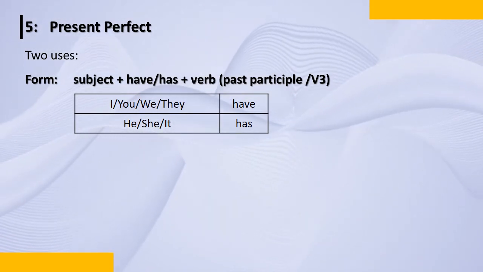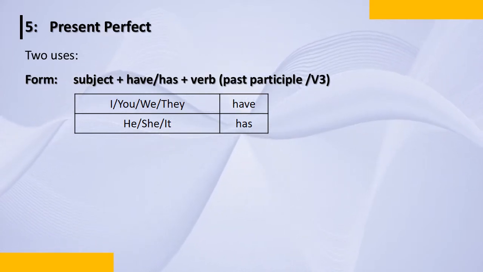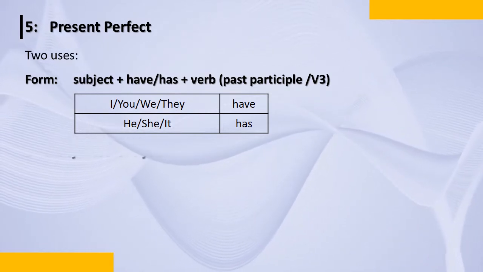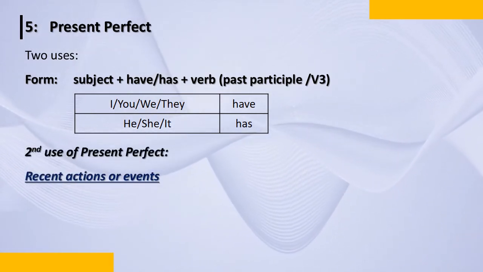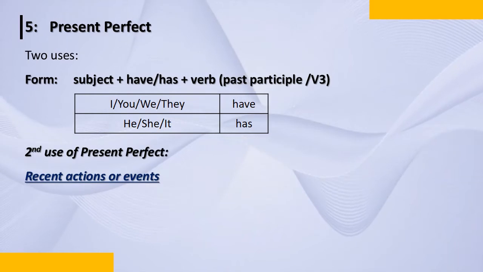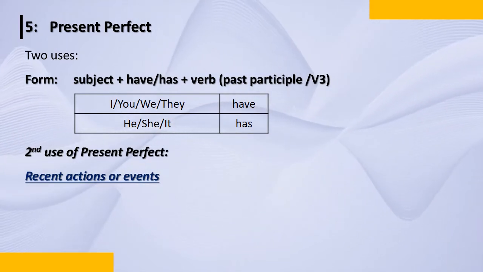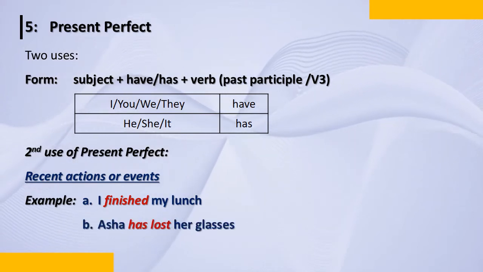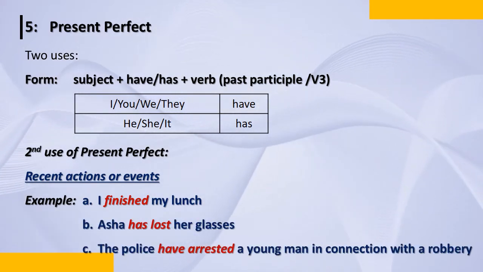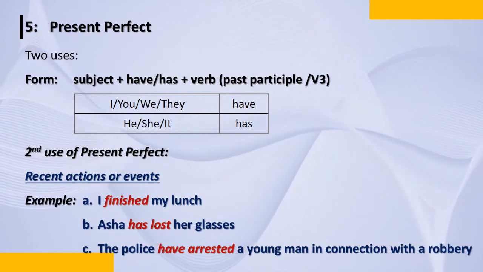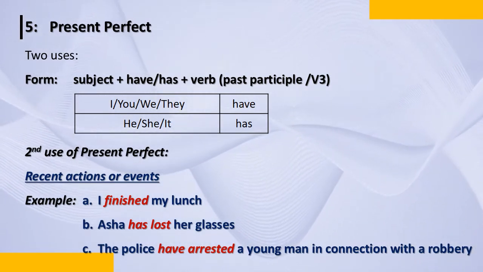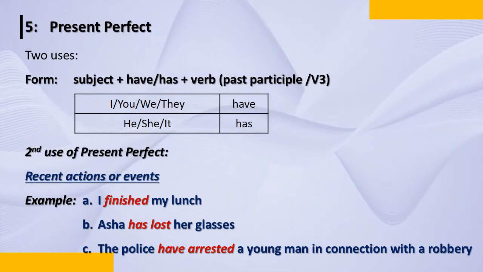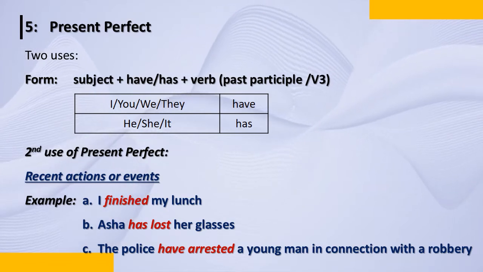Now let's go to the second use of present perfect. We did the first one, we understood, we talk about experiences. Now we're talking about recent actions or events, like for example, I finished my lunch. Asha has lost her glasses. The police have arrested a young man in connection with the robbery. Now there are 3 sentences which are talking about something which happened very recently.